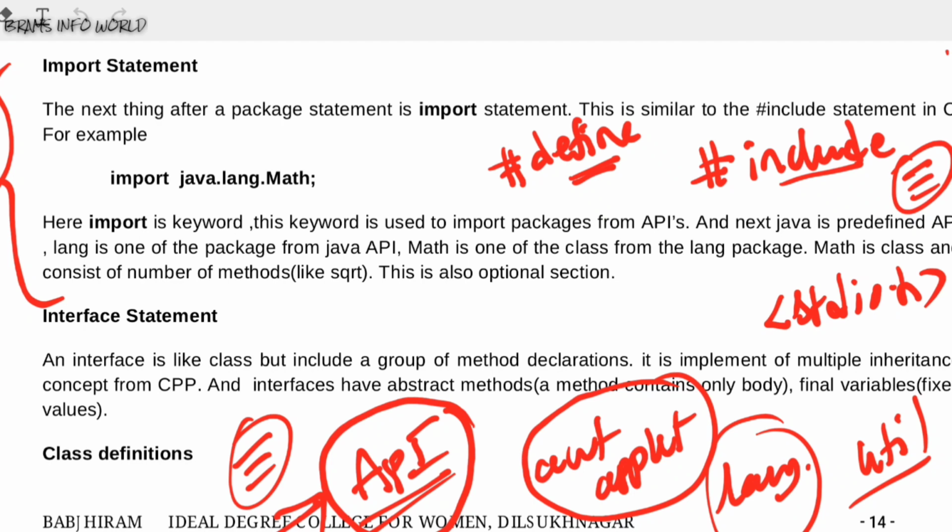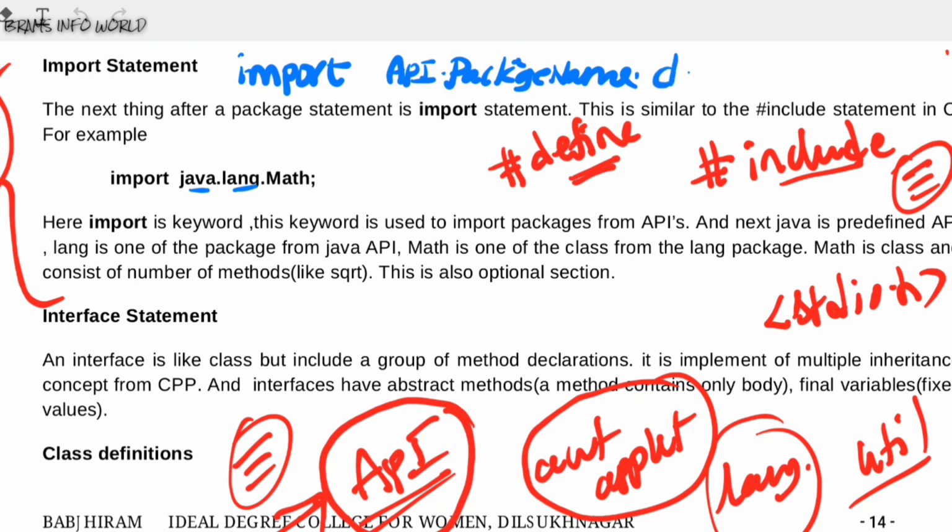The syntax of the import statement is as follows. We write import followed by the API. Here the API is like java dot, and we have to define the package name. The package name here is lang, and we have to mention the class name. Math is the class name.